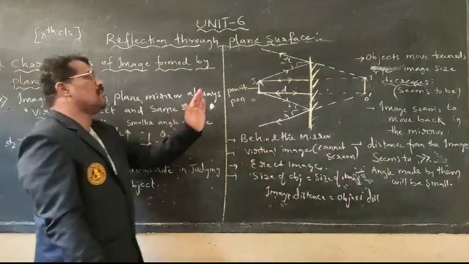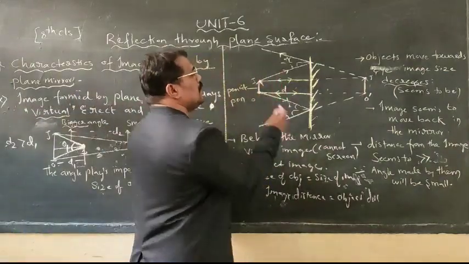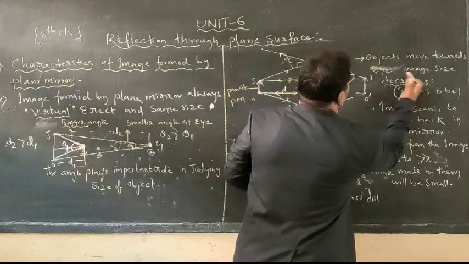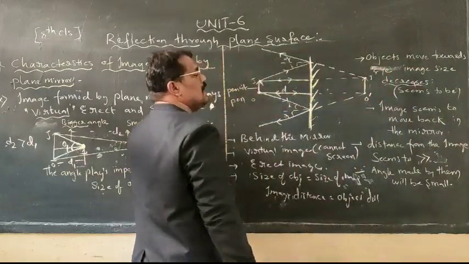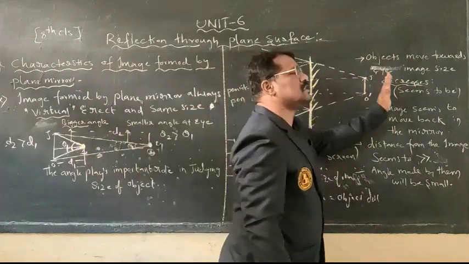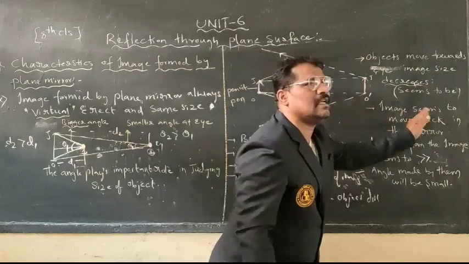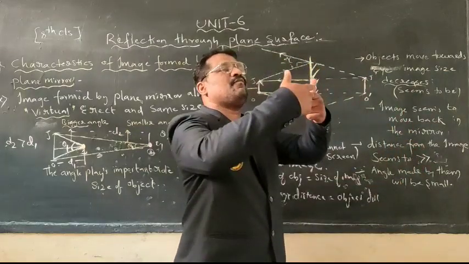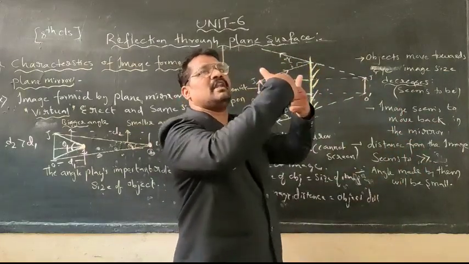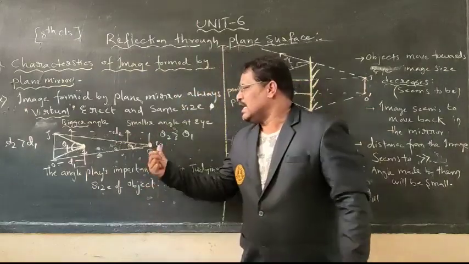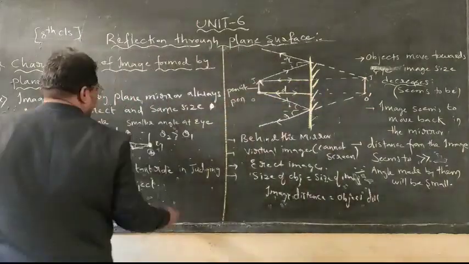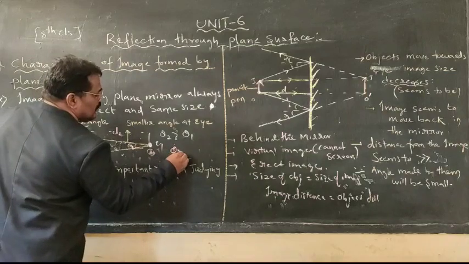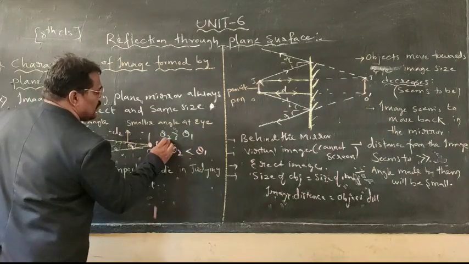As we are moving the object near to our eye, the image is moving away back within the mirror. It indicates nothing but what? The distance is increasing. As distance increases, the angle formed between them from the object will gradually decrease. As the angle is lesser, theta 2 is lesser than theta 1.